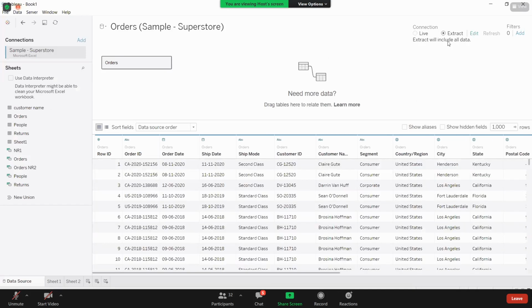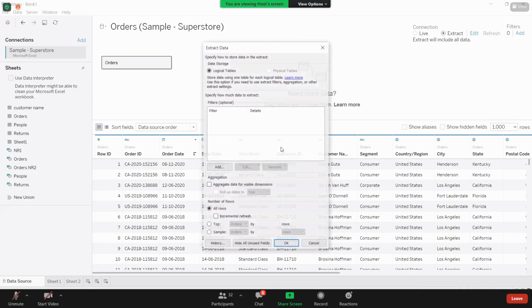While you are taking your extract, you might be getting 10 or 20 years of data from your data source, but you want to analyze only the last 2 or 3 years of data. So while you are creating your extract, click on this edit. When I click on edit, it gives you the options to apply filters on the data so that only the required data will come into the extract.